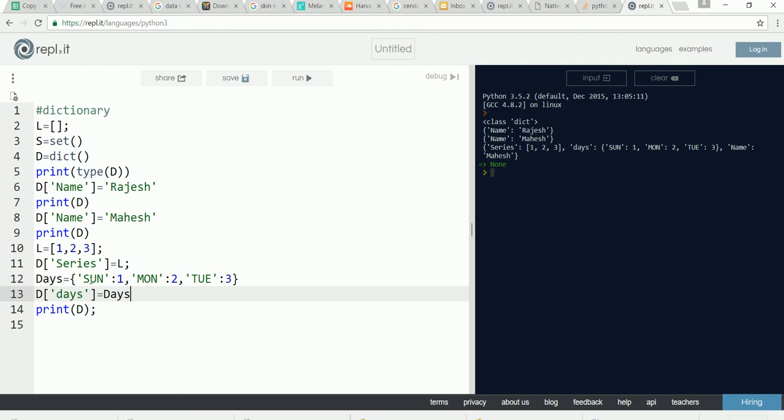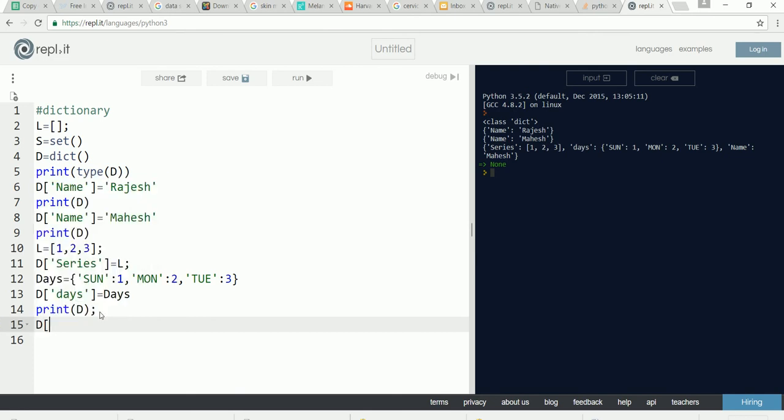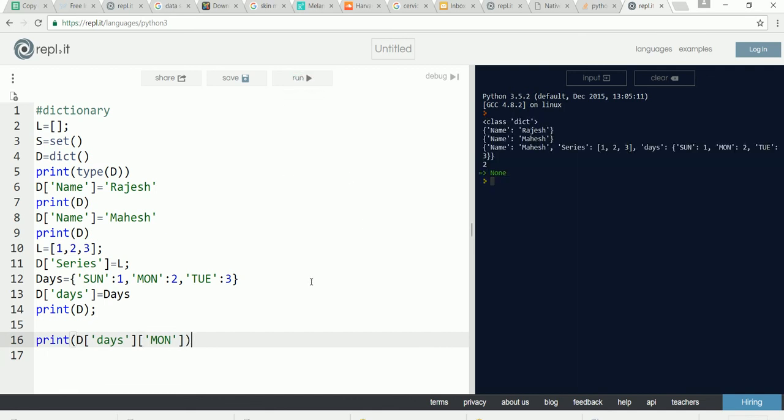So if you want to access the value of Monday, how can you do it? You can write D of days of Monday. D of days will take you inside the inner dictionary. There you are accessing the value of Monday, which should print 2, right? It is going to print 2.